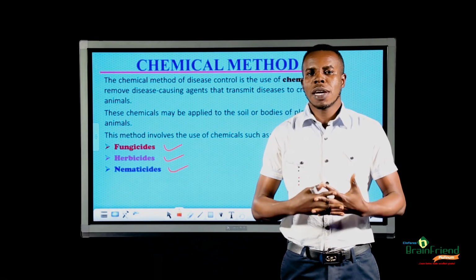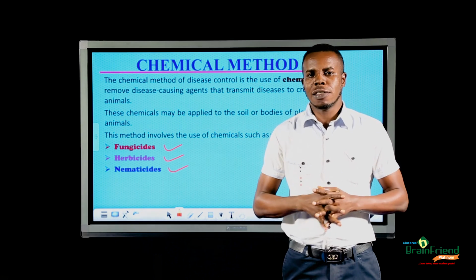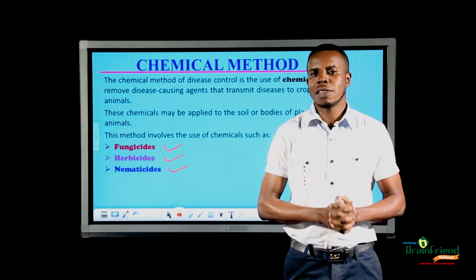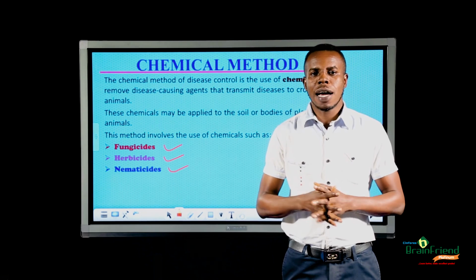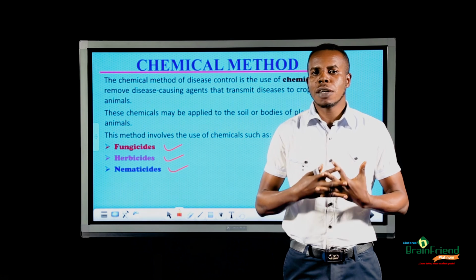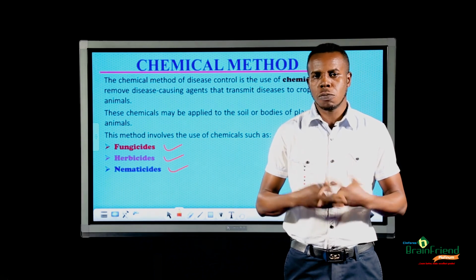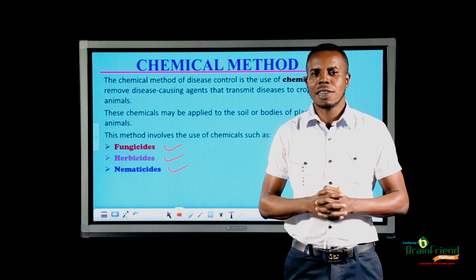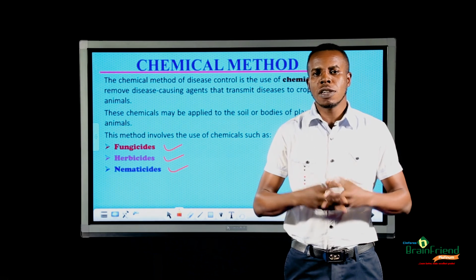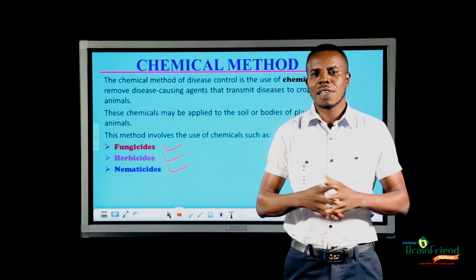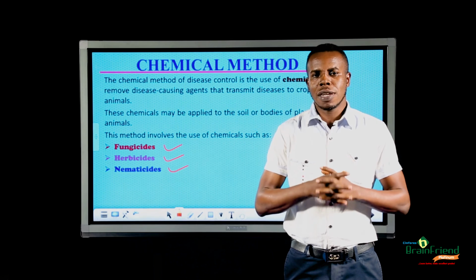Fungicides are chemicals used to kill fungi, which cause diseases to plants and animals, while herbicides are chemicals which are used to kill herbs and weeds which compete for nutrients with plants. Nematicides are chemicals used to kill nematodes, which are parasites that attack plants and animals.